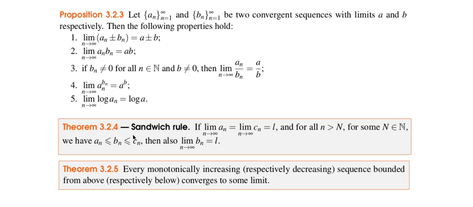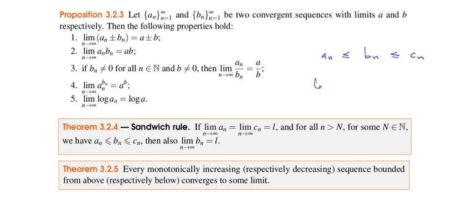Now, the next rule is what we call the sandwich rule. Suppose the limit of a sequence a sub n is L, and another sequence c sub n also has the same limit. And we have that for all n greater than a given threshold capital N, a natural number, we have this bound: the sequence a sub n is bounding from below the sequence b sub n, which is bounded from above by c sub n. Well, the limit of b sub n is going to be equal to L.